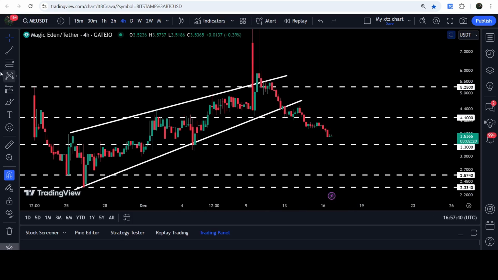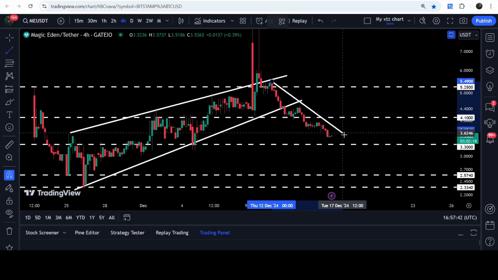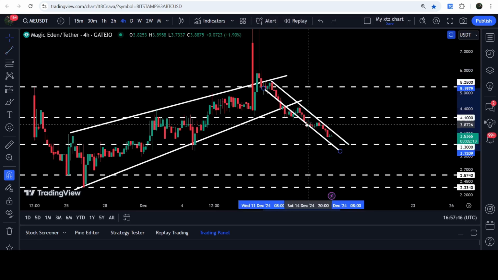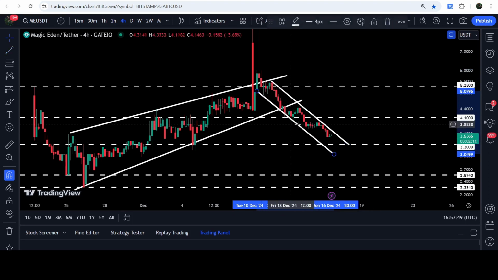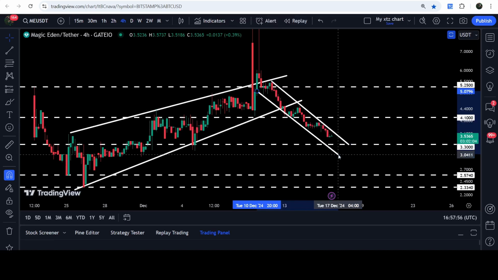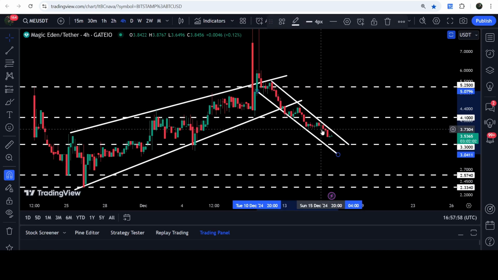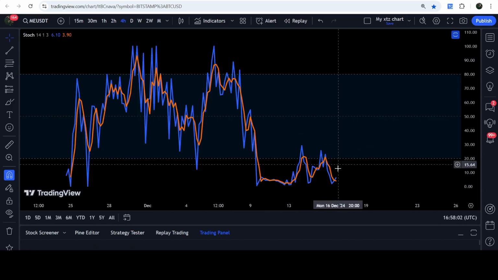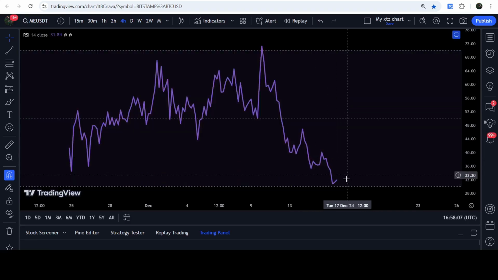And I would also like to show you another formation of a down channel. You can see that here we have found the resistance and the support of the channel, and now the price has started moving to the downside inside this channel. We had a bounce, rejection, bounce, rejection, bounce, and now the price is again getting rejected by the resistance of the channel. At the same time, stochastic has once again entered the oversold zone on this 4 hour time frame chart, and RSI is also about to enter the oversold zone. It is very close to the oversold zone right now.